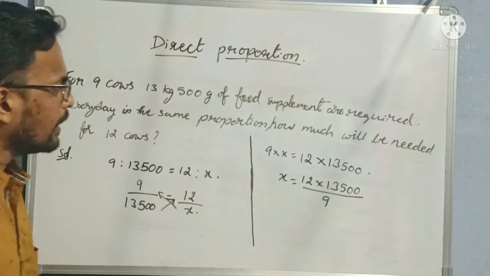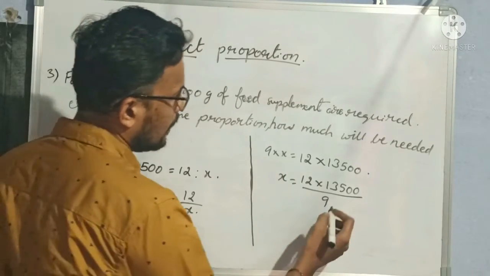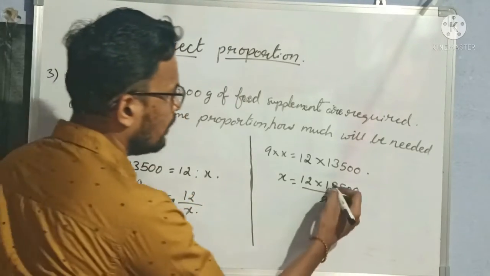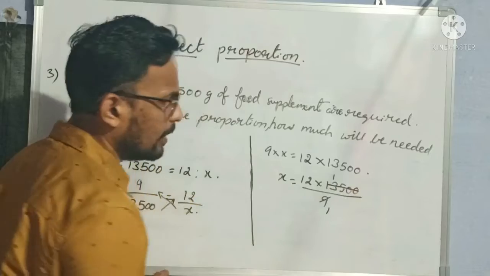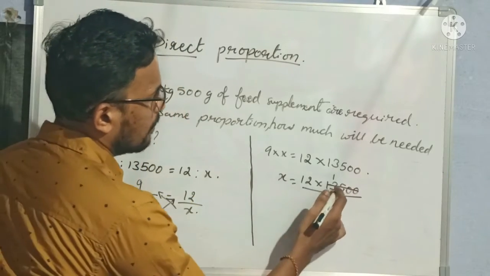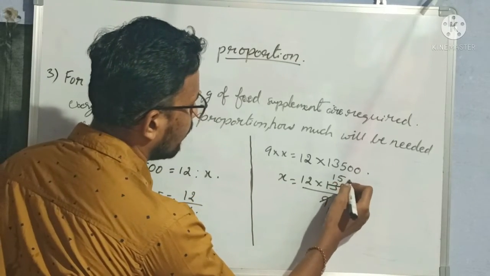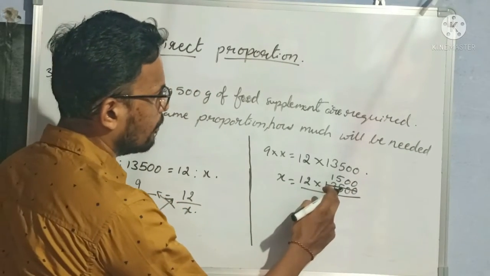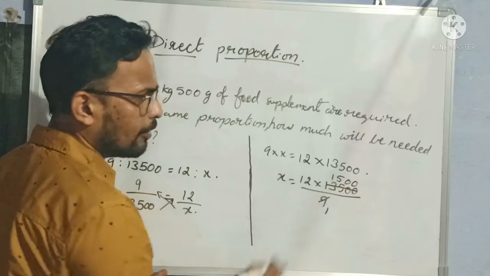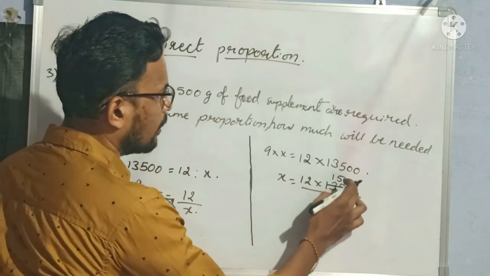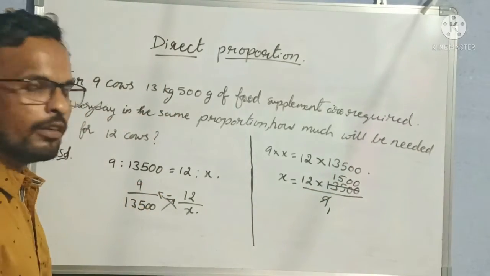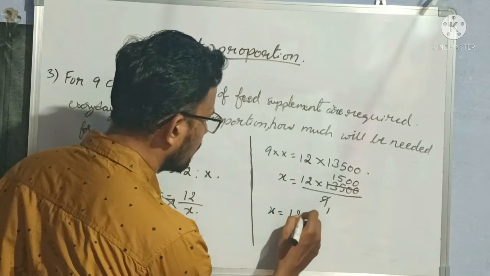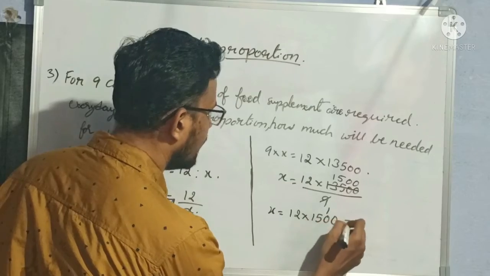If not, we can go with 3 table, but it is lengthy, so let us go with 9 table directly here. 9 ones 9, 4 remains 45, 9 5s 45, 0. So 9 15s 135, with 2 zeros becomes 1500. So x is equal to 12 into 1500.